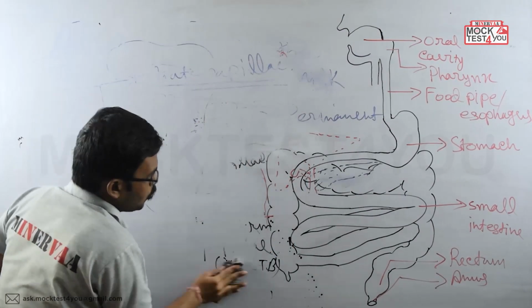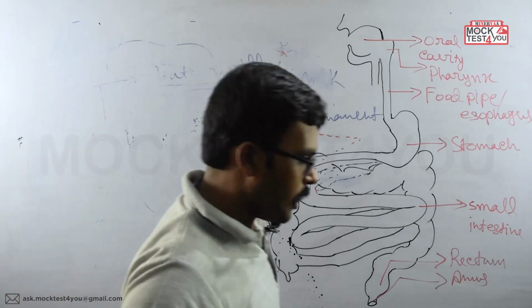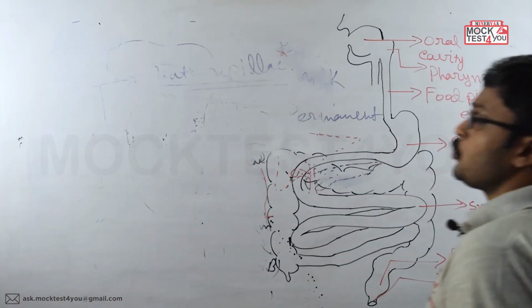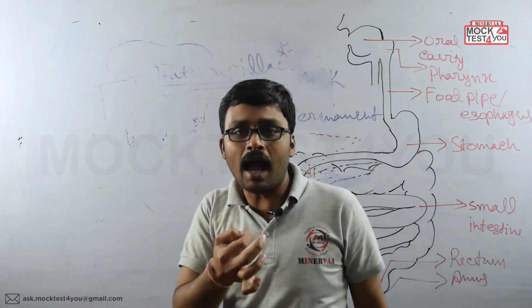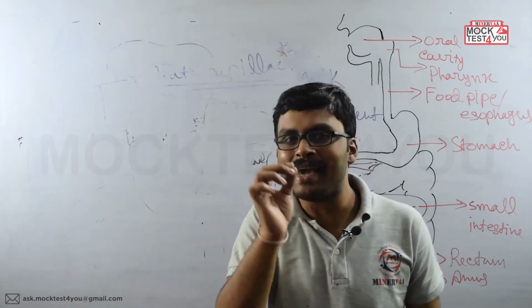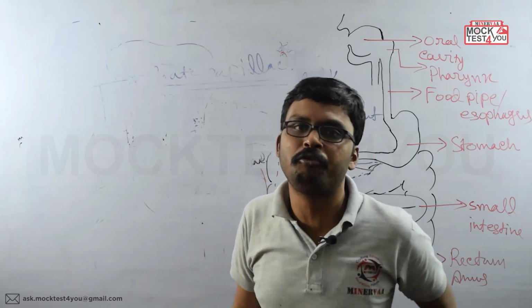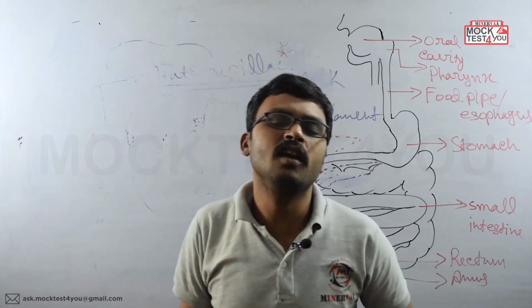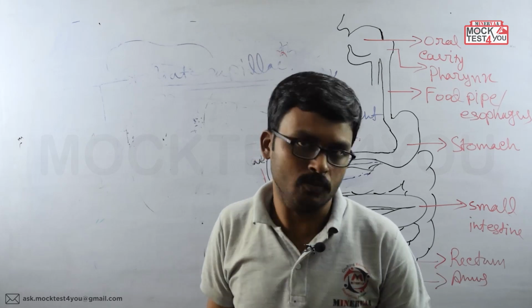Now, towards the end of the tongue, one more point we should keep in mind is that this tongue is connected to the floor of the mouth by a membranous structure that is called the frenulum. What is it called? It is called the frenulum, okay? Clear?